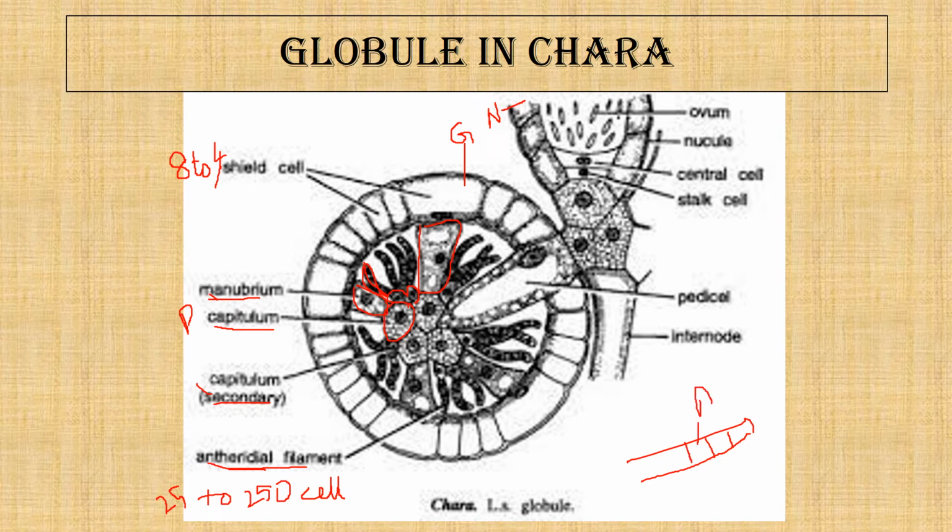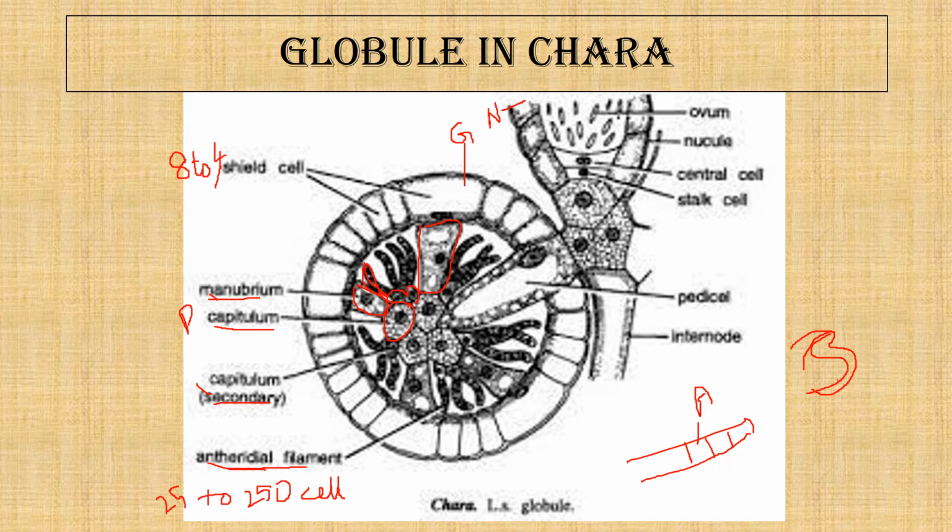antherozoids. And antherozoids, how do they look? They look like an S-shaped structure. In the head region there are 2 flagella, and this is the rostrum and also the nucleus.